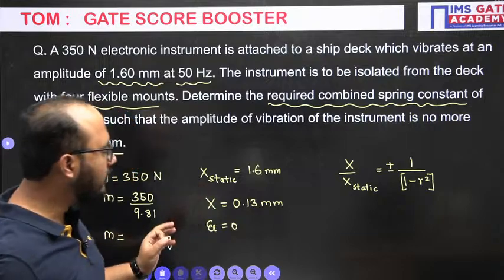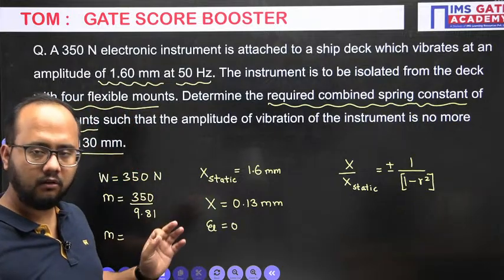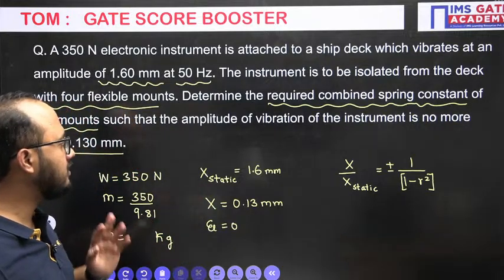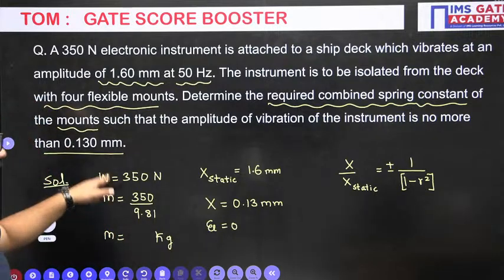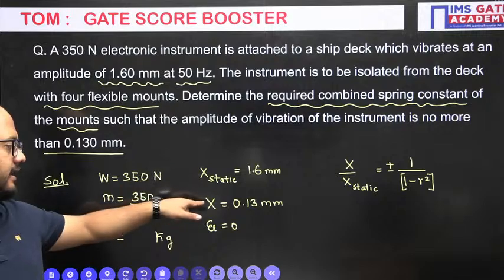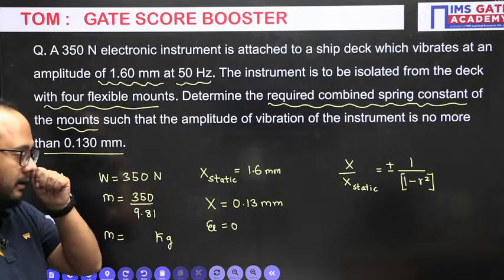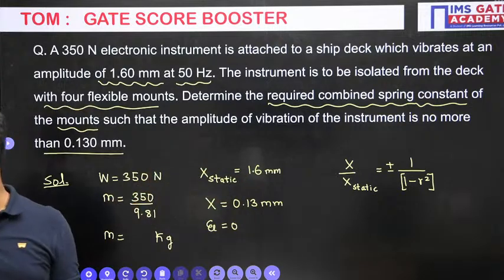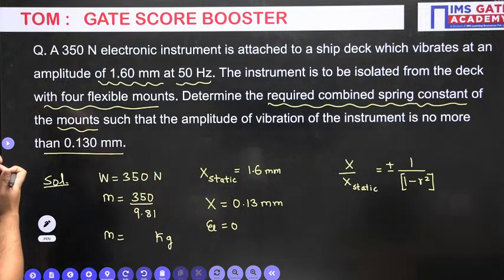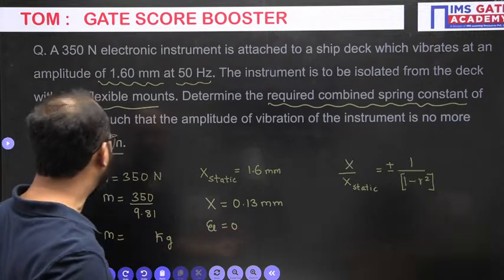Now all the values are given here. We have to next solve it. Mass calculation, x static, x value 0.13. Now we have to put them in. Damping factor is 0. Now you have to calculate the answer here. Required combined spring constant, how will you get it? For that, what is required?